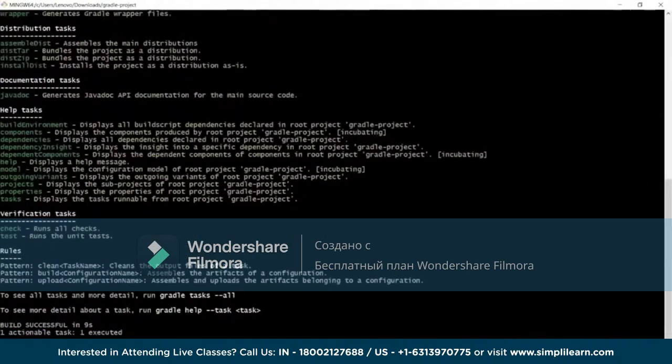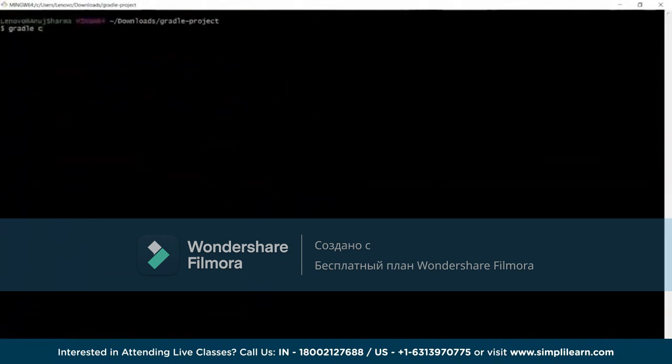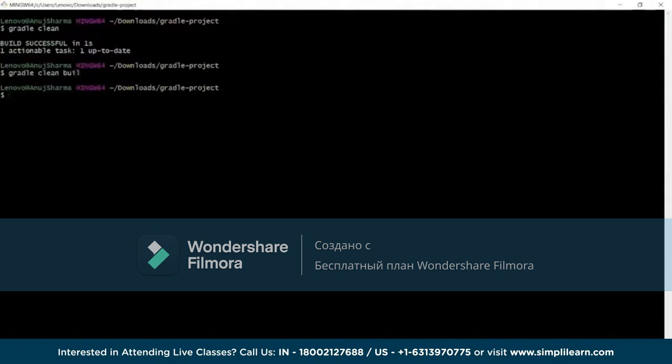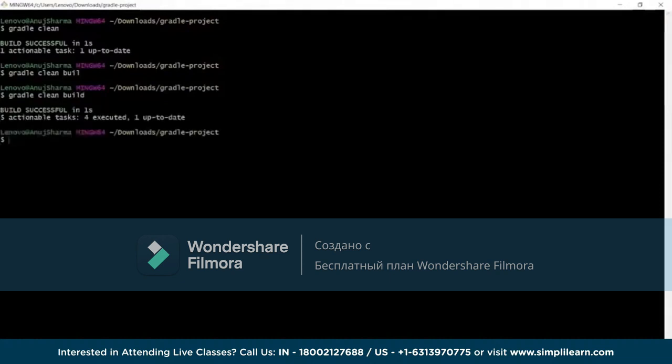And if you really want to run the Gradle build, you can run gradle clean to perform the clean activity, because right now you are doing a build, so before that you can have a clean. Or you can run gradle clean build, which will perform the cleanup and at the same time have the build process performed. Build and cleanup both will be executed, and whether it's a success or a failure will be given back to you.